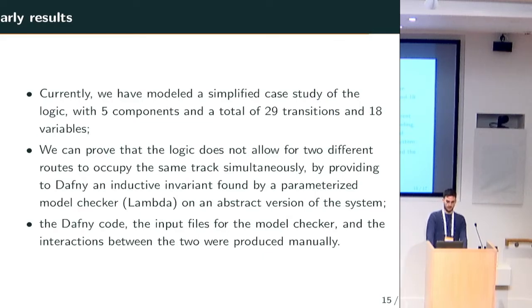So at the moment, we have some early results. We have modeled a simplified case study of the logic with 5 components, 29 transitions, and 18 variables. And we can prove that this logic does not allow 2 different routes to occupy the same section of a track simultaneously. And we can do that by providing to Dafny an inductive invariant that we found by using a parameterized model checker on an abstract version of the logic.